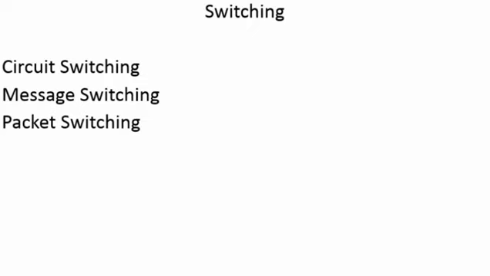Because we need large buffers for message switching. Buffers are basically the memory size or the storage required to save the messages. So in case of message switching, we need a very large buffer to store the messages. It may take a longer time to transmit as compared to packet switching, right?